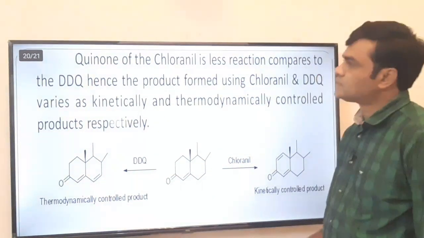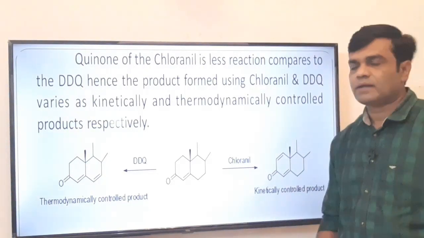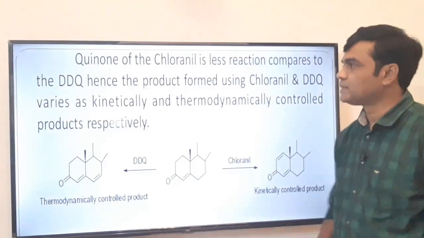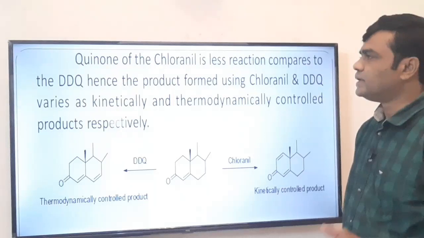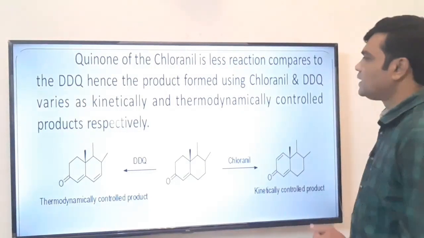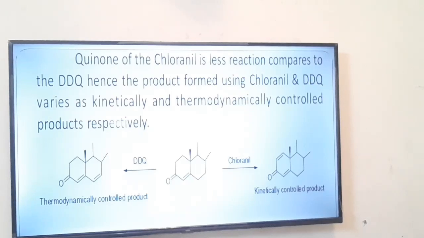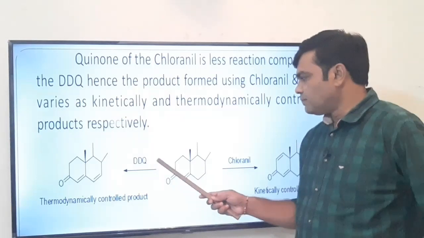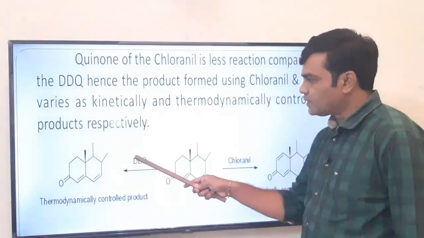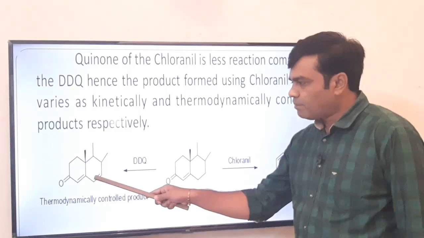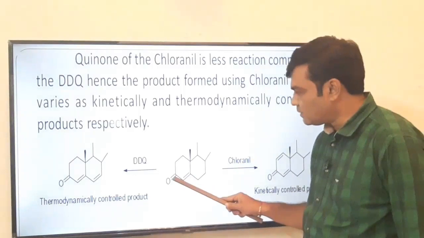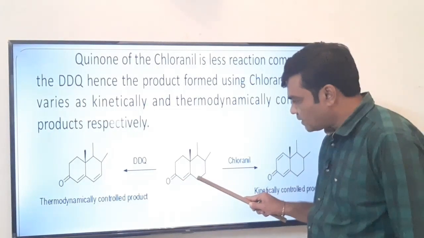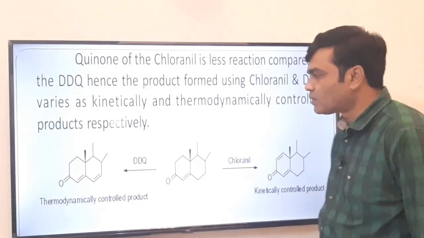Now let us see the difference between the DDQ and chloranil. Function is same, but differences. Quinone of the chloranil is less reactive compared to the DDQ. Hence, the product formed using chloranil and DDQ varies as kinetically and thermodynamically controlled products respectively. Here you can see DDQ, with the DDQ, this is our reactant. With DDQ, the pi bond is formed in conjugation to this alpha beta unsaturated carbon-carbon double bond. See, double, single, double, this is single and double. Here pi bond is formed. This is thermodynamically controlled product.